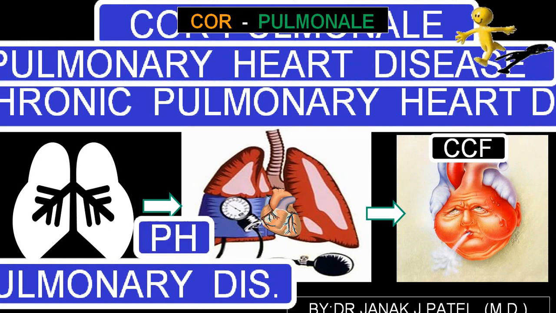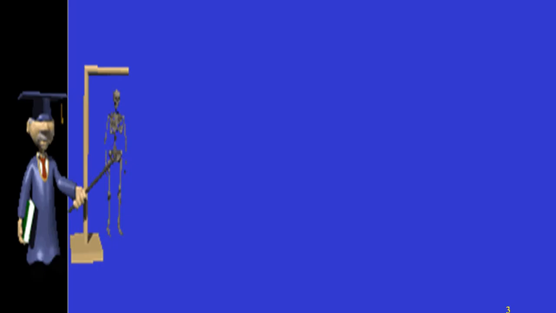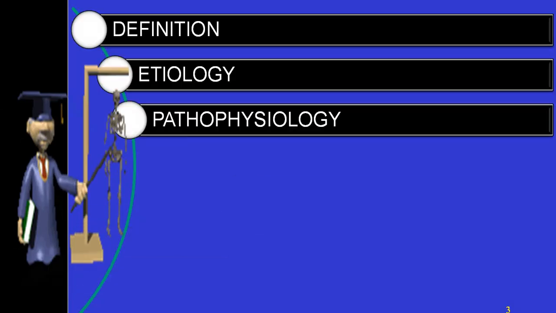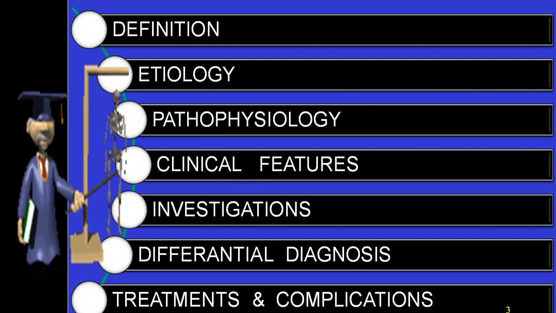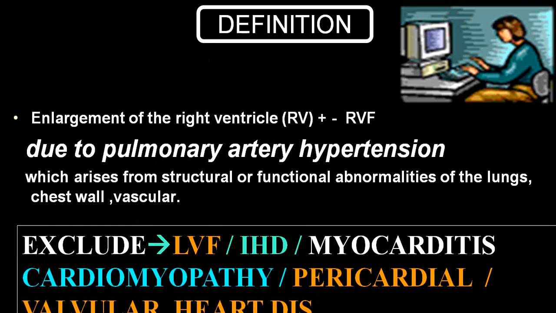Pulmonary heart disease leads to pulmonary hypertension, and secondary to pulmonary hypertension, the person develops right ventricular failure, or what we call congestive cardiac failure. We'll be discussing under the common headings: definition, etiology, pathophysiology, clinical features, investigations, differential diagnosis, treatment and complications.